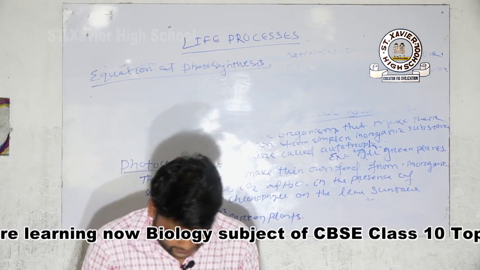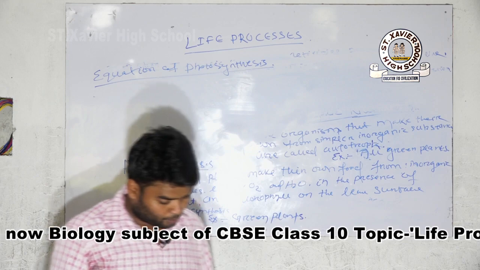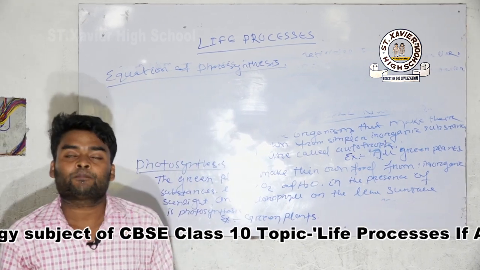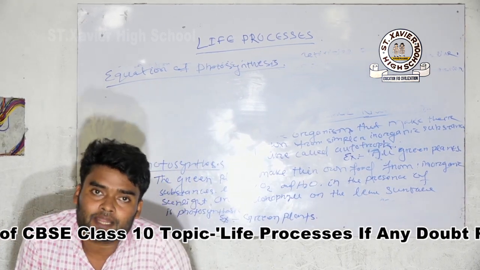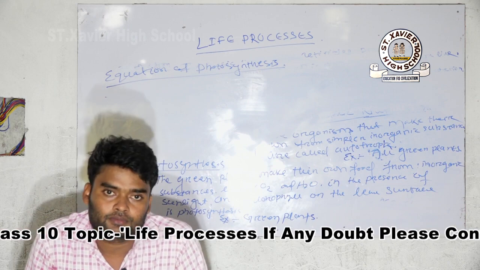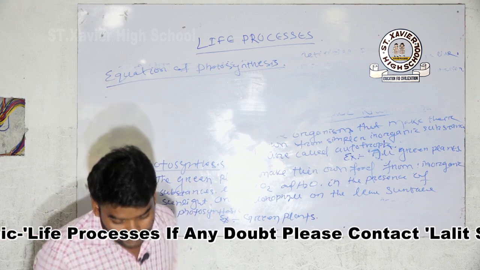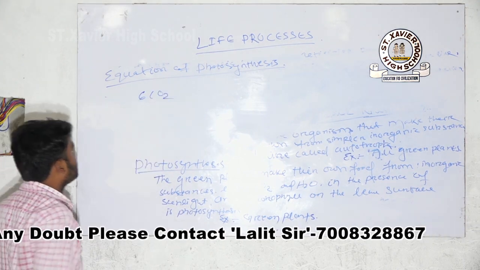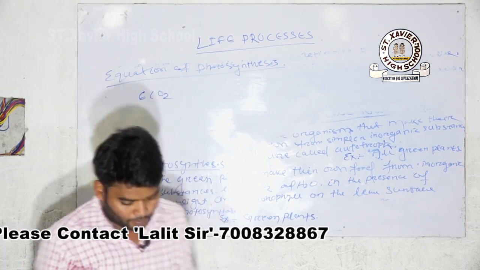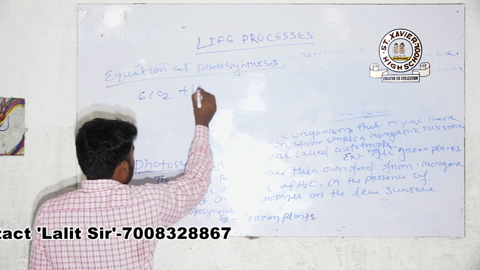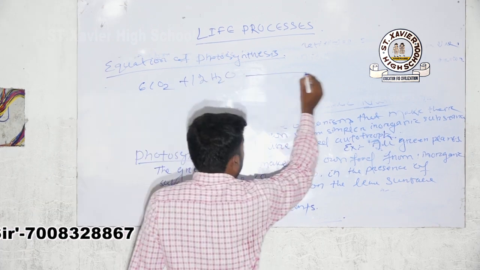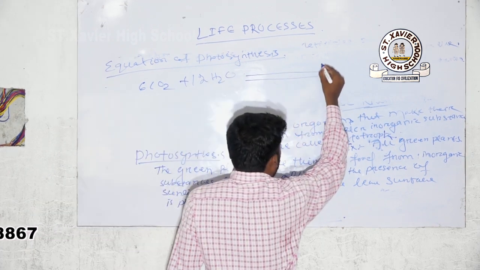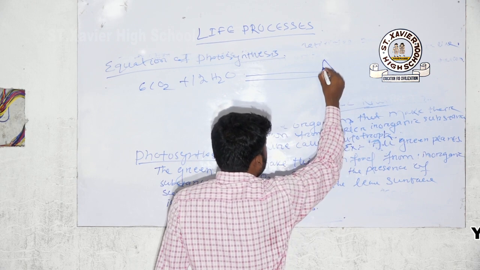In this process, plants make their own food by using inorganic substances like carbon dioxide and water. Carbon dioxide and water, here 6CO2 plus 12H2O.